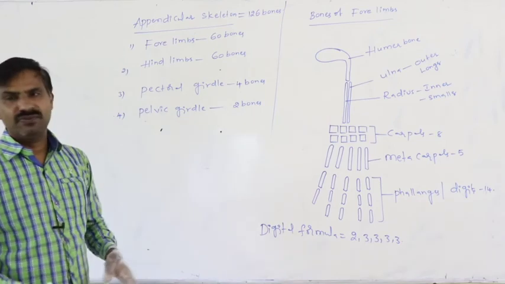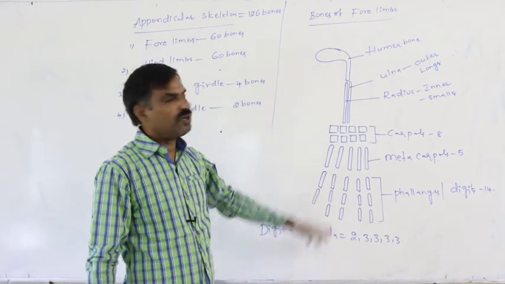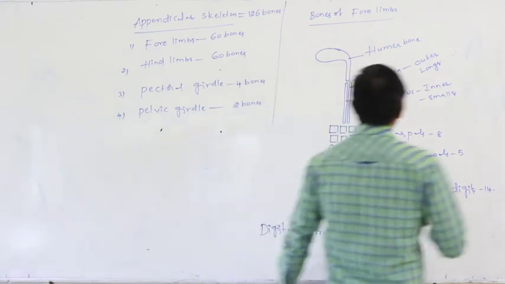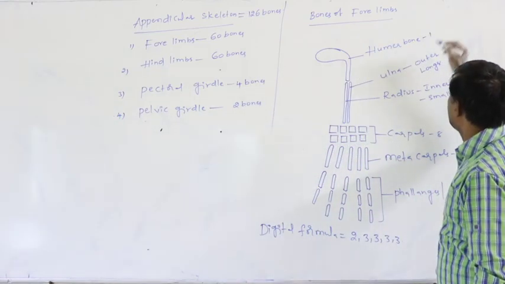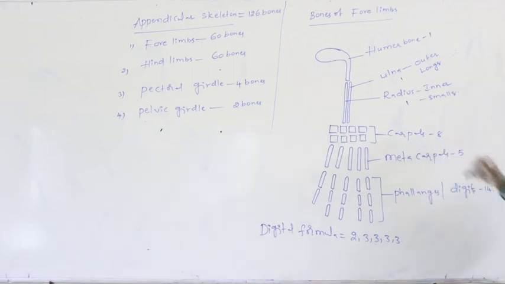This is the forelimb. Totally, in a single forelimb 30 bones are present. Humerus 1, ulna 1, radius 1, carpals 8, metacarpals 5, phalanges 14.